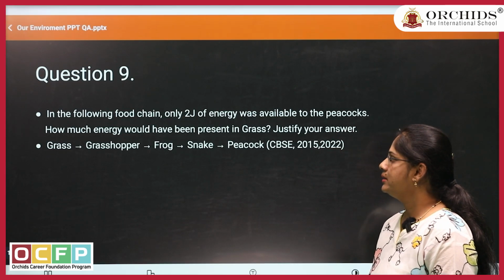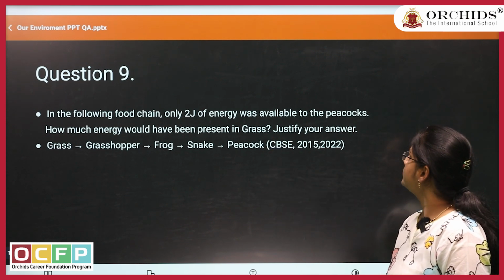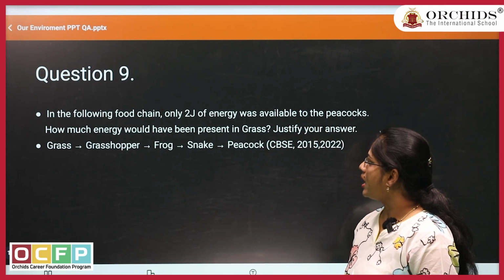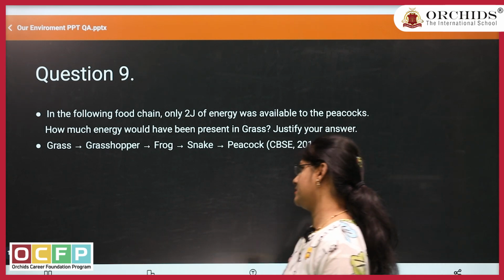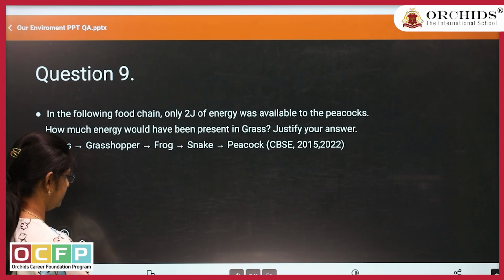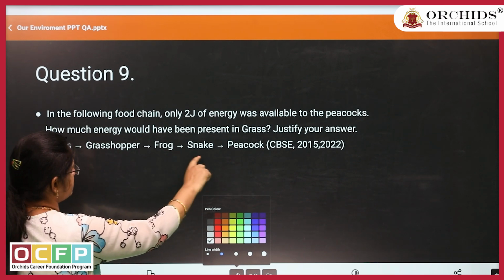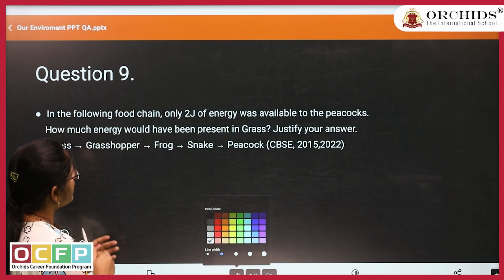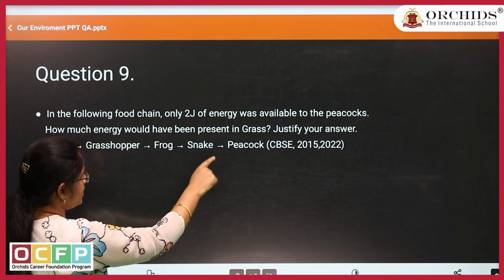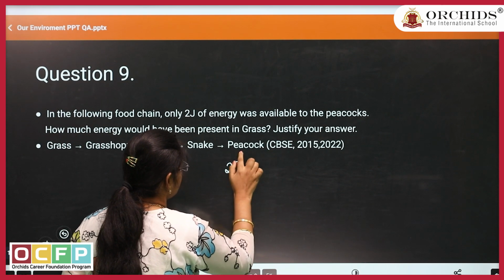Question number 9. In the following food chain, only 2 joules of energy was available to the peacocks. Go through the food chain here. How much energy would have been present in the grass? Justify your answer. See the trophic levels. Then what they have given, you have to understand first. 2 joules of energy is available to the peacocks.